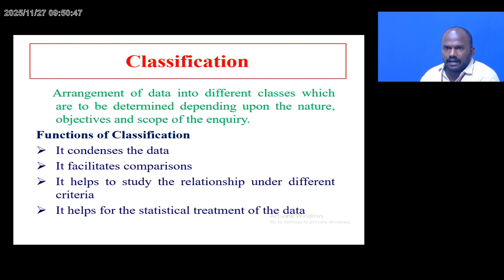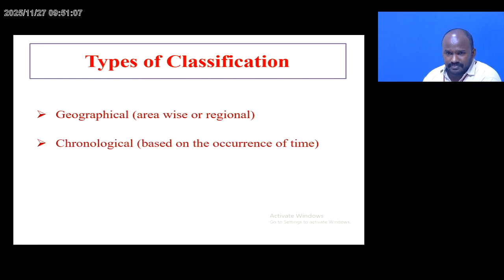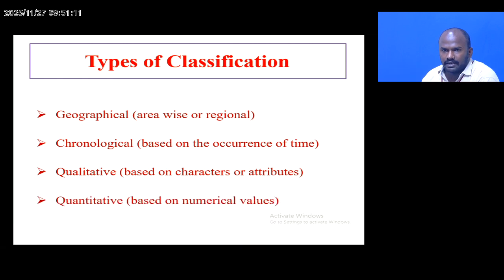Classification: arrangement of data into different classes, which are to be determined depending upon the nature, objectives and scope of the inquiry. The functions of classification: it condenses the data, it facilitates comparisons, it helps to study the relationship under different criteria, and it helps for the statistical treatment of the data. The types of classification: geographical, chronological, qualitative and quantitative.